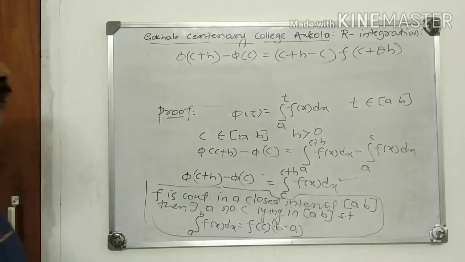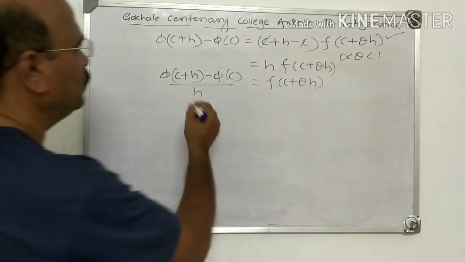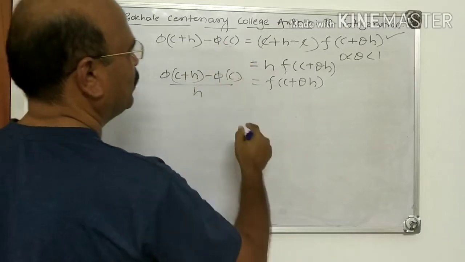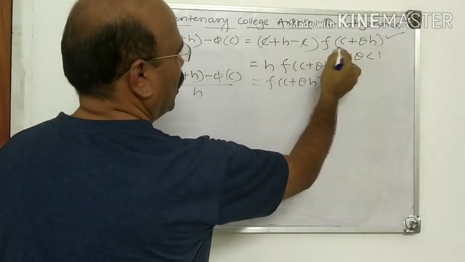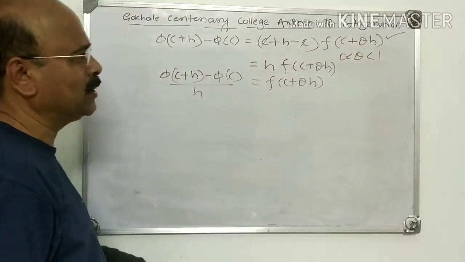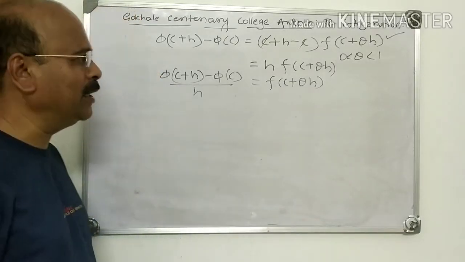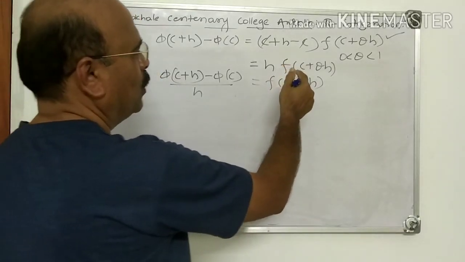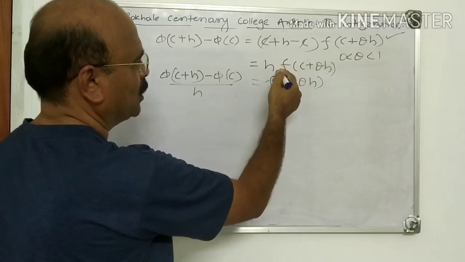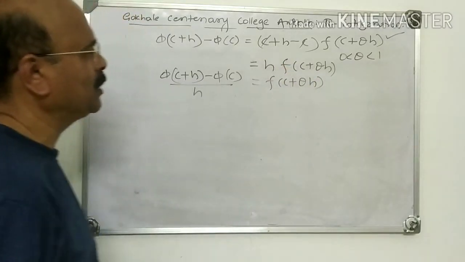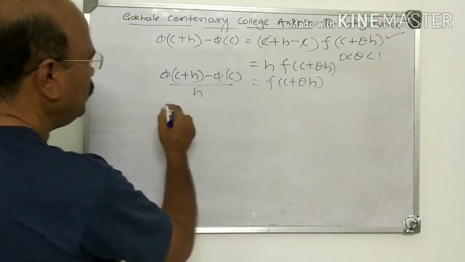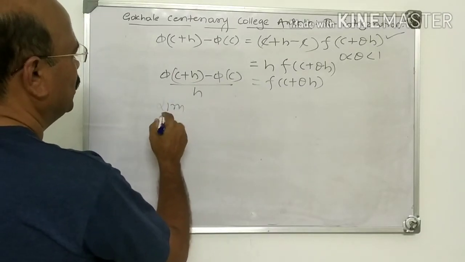C plus theta h. What is theta? See, phi of c plus h minus phi of c is this, f of c plus theta h, using that corollary of inequality. I think all of you followed up to this step. H into f of c plus theta h. Now take limit on both sides.